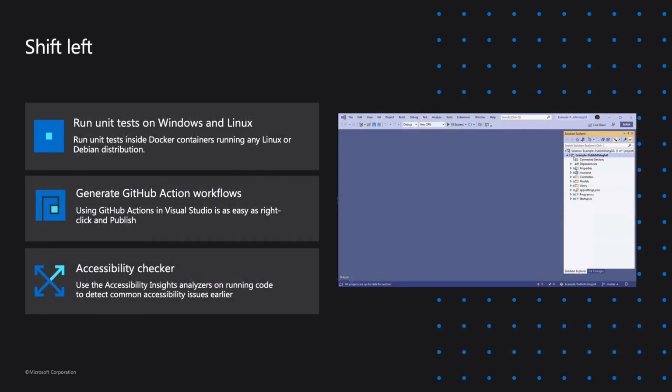So from enabling cross-platform unit testing with remote environments to generating GitHub Actions workflows directly in the developer environment, we continue to provide best-in-class built-in tooling to enable developers and engineers to shift left in their development practices.